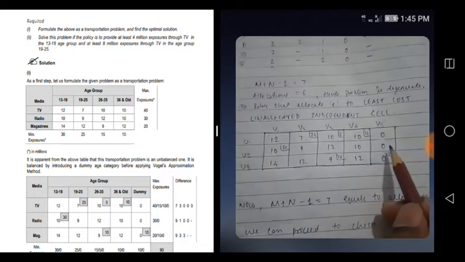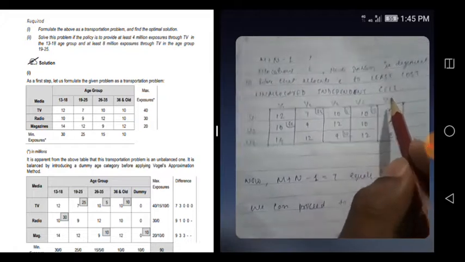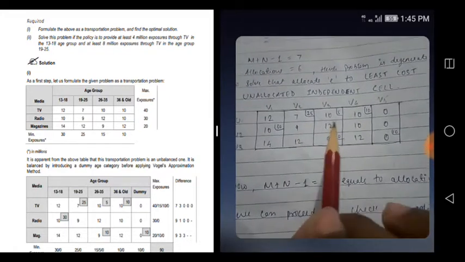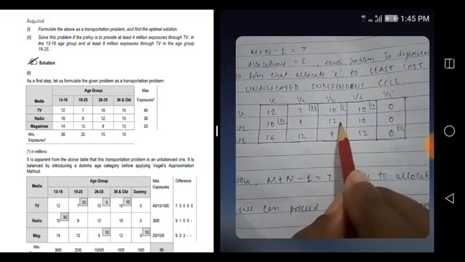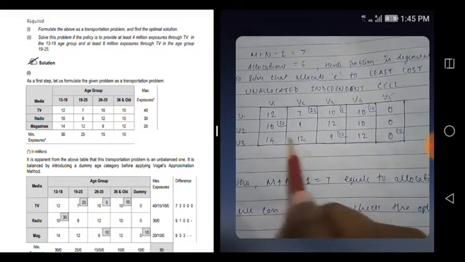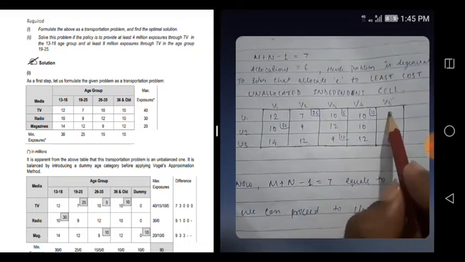Shall rub it off, one second. Okay, so see, 1 2 3 4 5 6 allocations are there. Now what is that least cost unallocated independent cell? First of all we have to see the least cost. So which one is least cost which is unallocated. This is unallocated, this is also, and this is also. So least cost, which one?